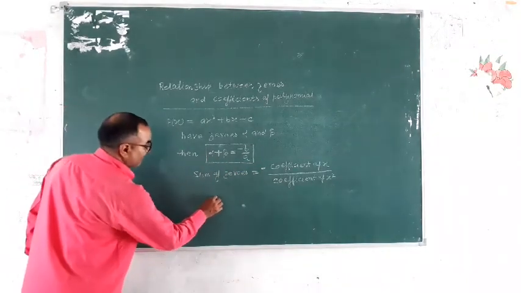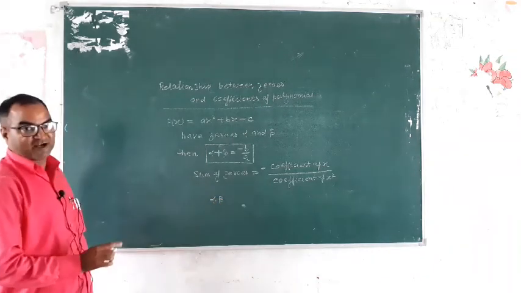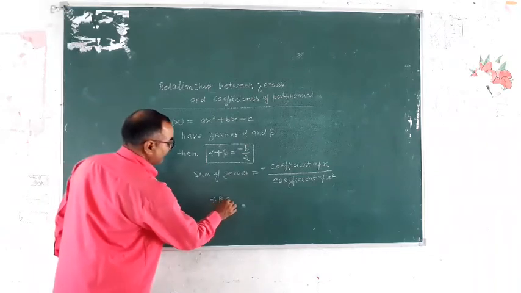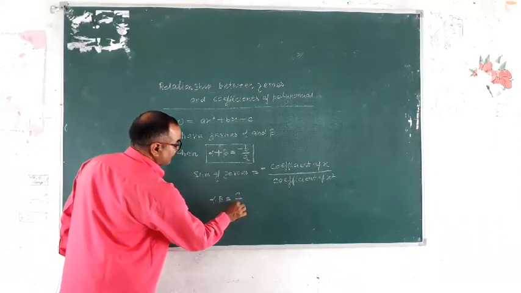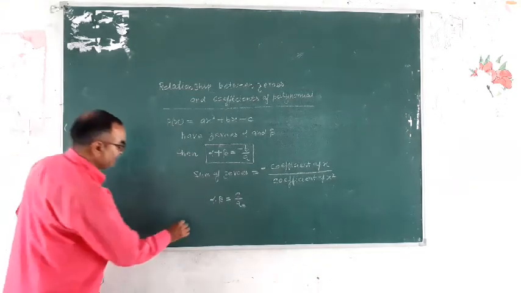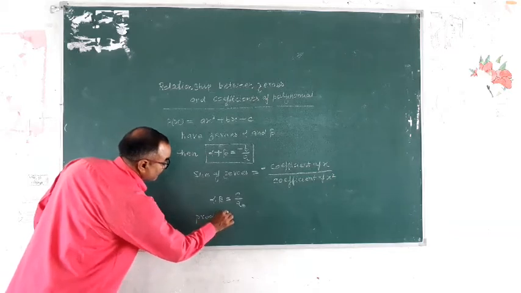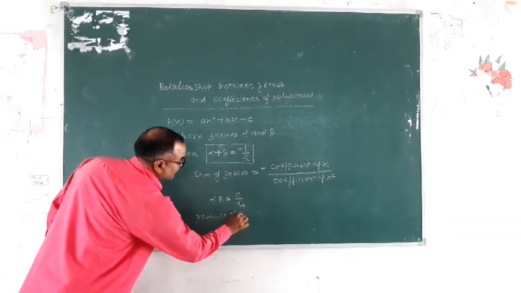Okay. Write down alpha into beta. This is the product of zeros. Alpha into beta equal to c by a. Now product of zeros.